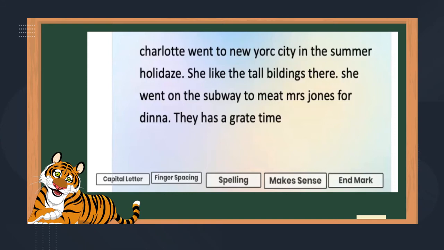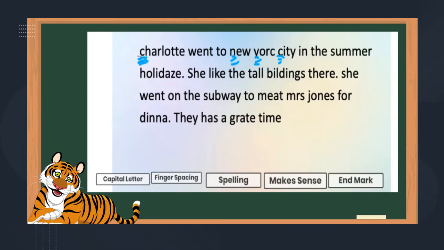So I'm going to use the editing marks to show that when I rewrite this, I need to rewrite that as a capital letter. So I'm using the editing marks to show to capitalize that. Charlotte went to New York City in the summer holidays. I know New York City is a place. It's a proper noun. So every word in that proper noun has to be capitalized, kind of like New Mexico. Both words have to be capitalized because it's the name of a state, right? New York City, and El Paso is the name of a city with two words capitalized.